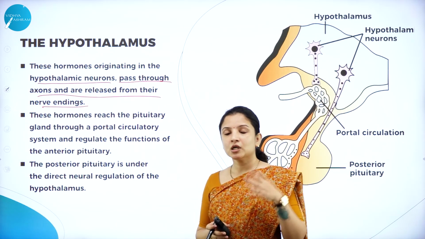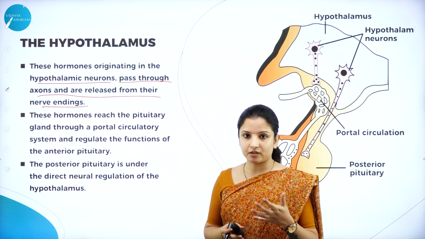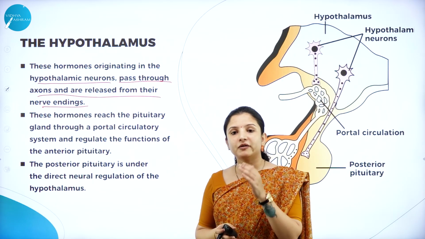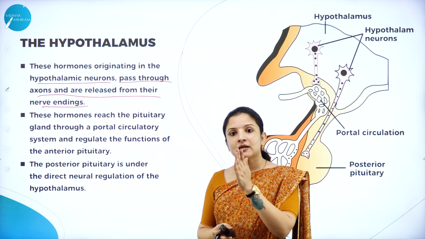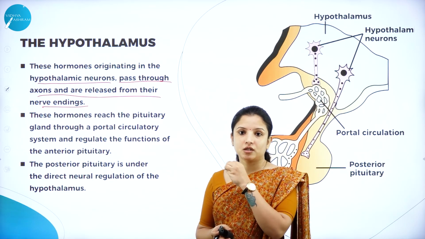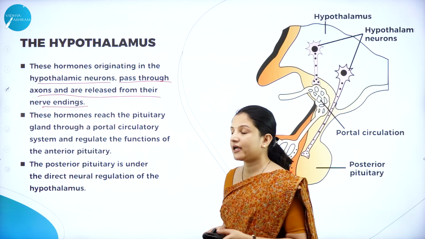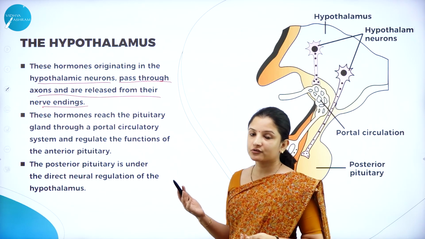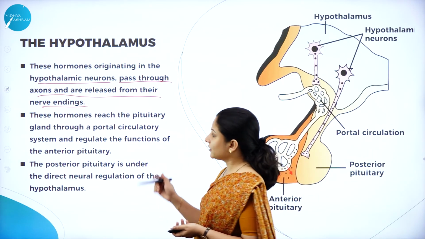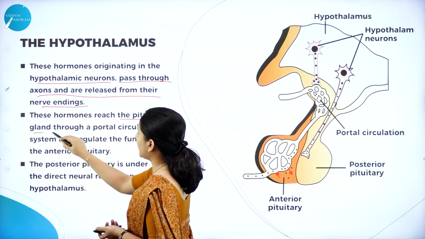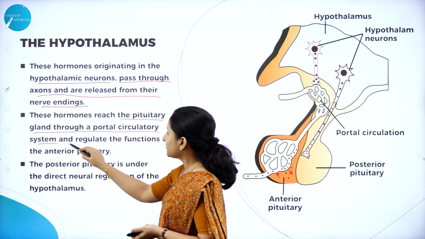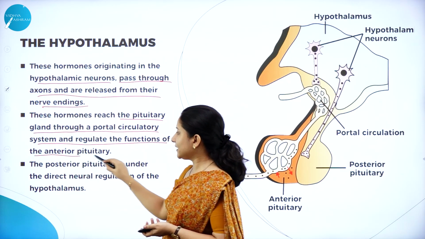So how is it done? We have studied in the previous chapter how they travel through the axon, how they reach the synaptic knob, and from the synaptic knob how they move to the post-synaptic neuron. All that we have studied in the previous chapter, so just go and have a look at it. These hormones, once secreted, will reach the pituitary gland through a portal circulatory system, and they will regulate the functions of the anterior pituitary.